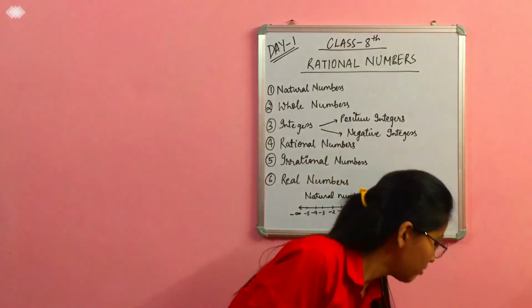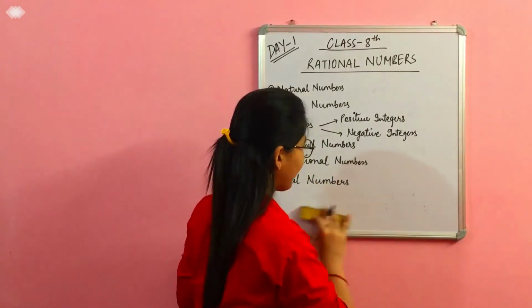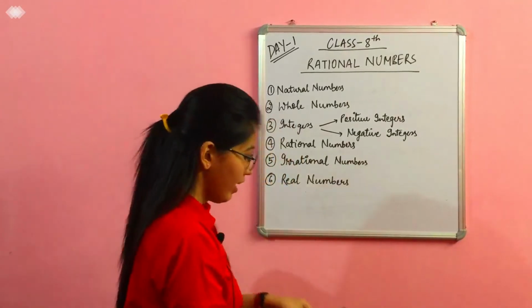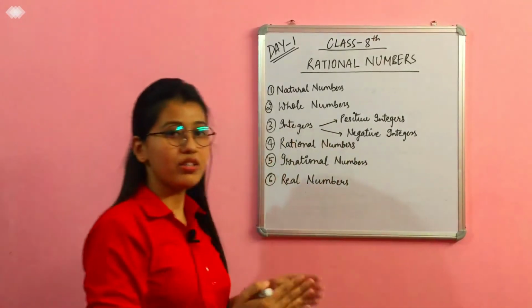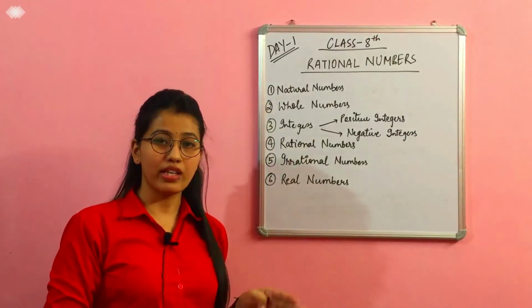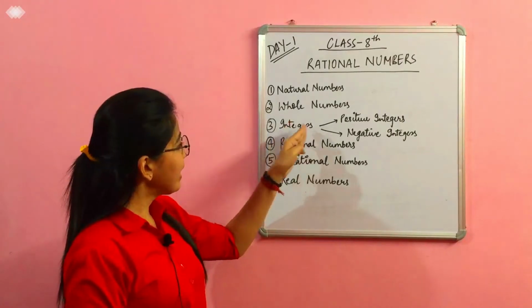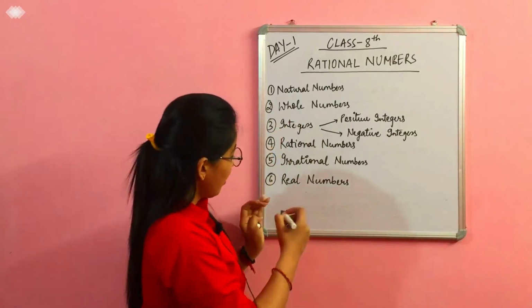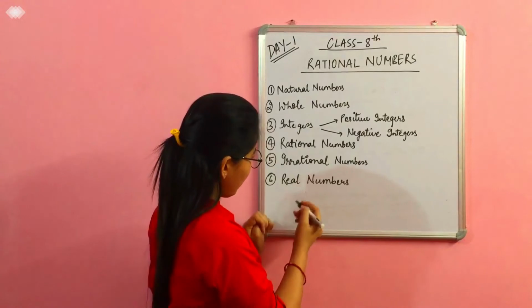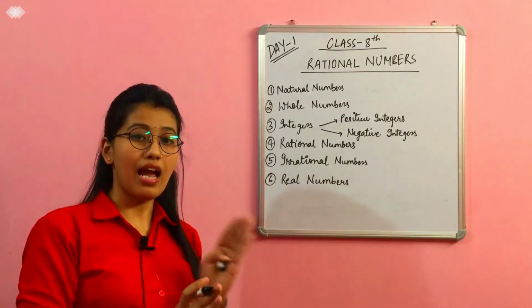Now let's move to integers. I told you what positive and negative numbers are. Positive numbers are 1 2 3 4 and so on, and negative numbers are -1 -2 -3 and so on. What integers are? The collection of positive and negative numbers and 0.